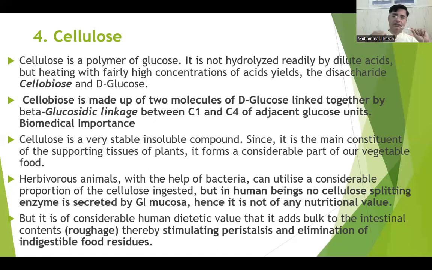it is of considerable human dietary value in that it adds bulk to the intestinal content, therefore stimulating peristalsis and elimination of undigested food residue. So cellulose acts as a scavenger in the animal body. Why? It can remove the undigested food particles present in the villi of the small intestine and remove toxic compounds along with them.